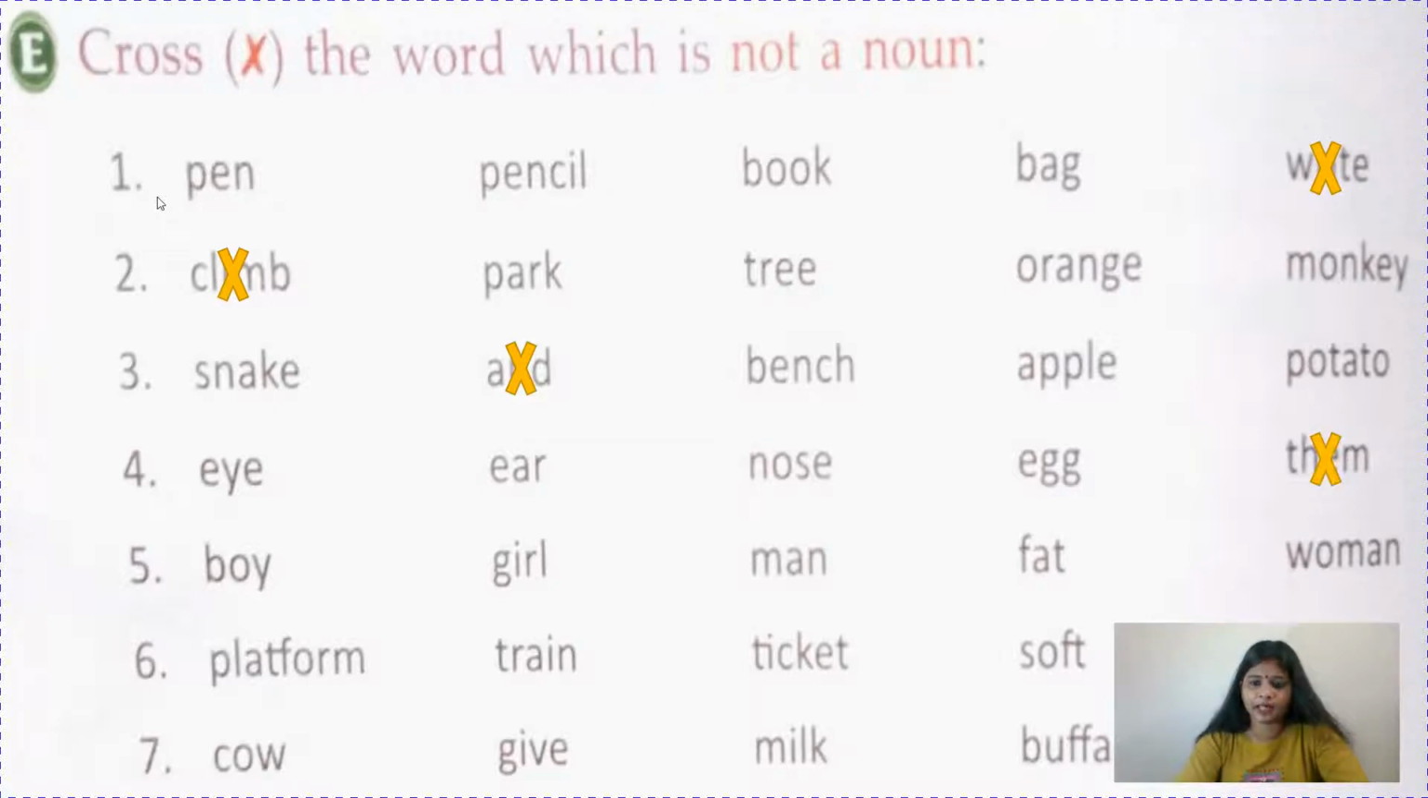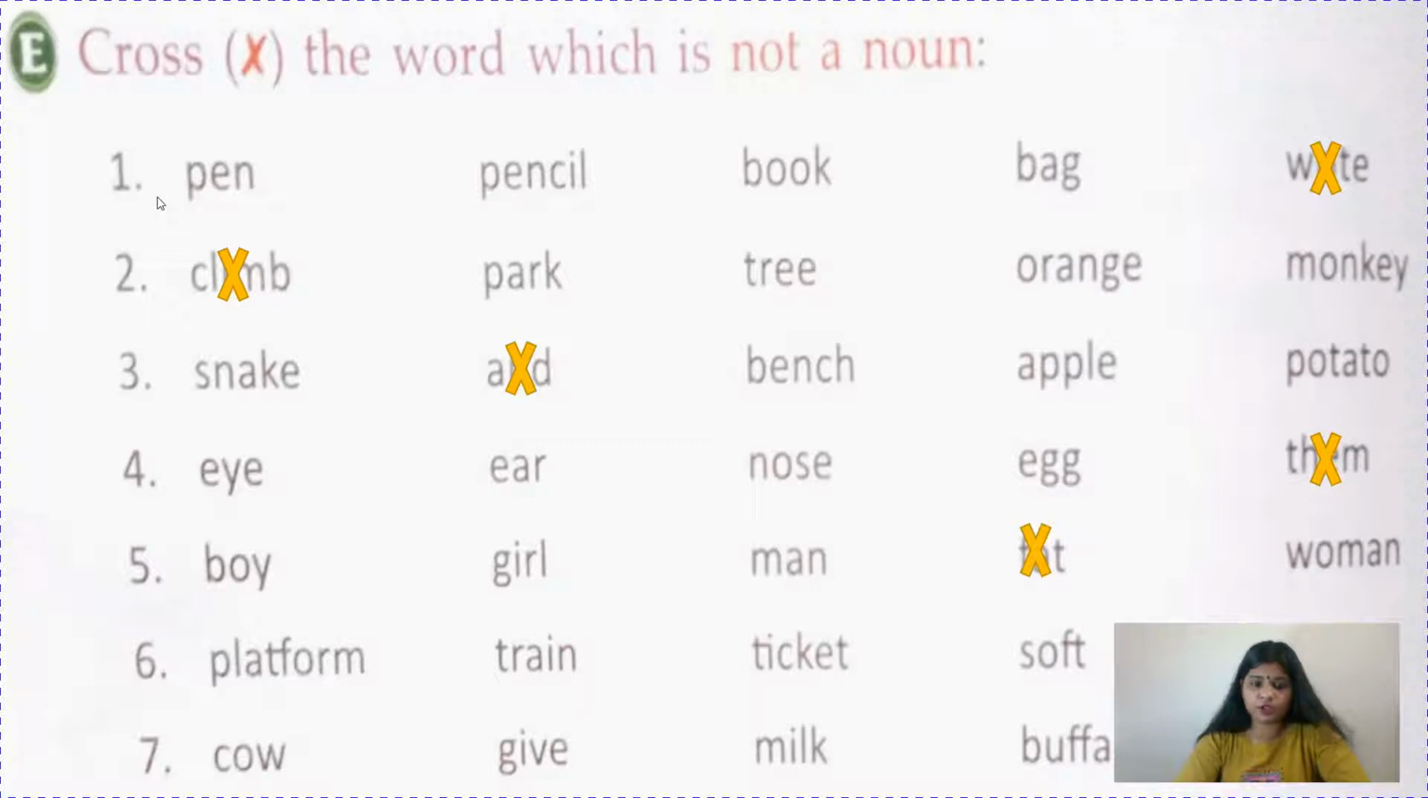Now boy, girl, man, fat and woman. So boy, girl, man and woman, they will come under the category of person. But fat means what? It can tell you a fat man, fat woman, fat boy, fat girl, like this. So fat is not a noun.